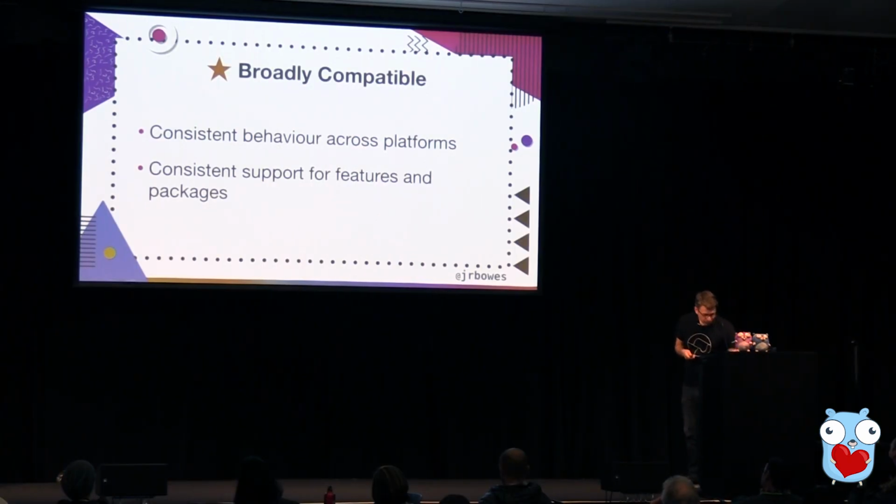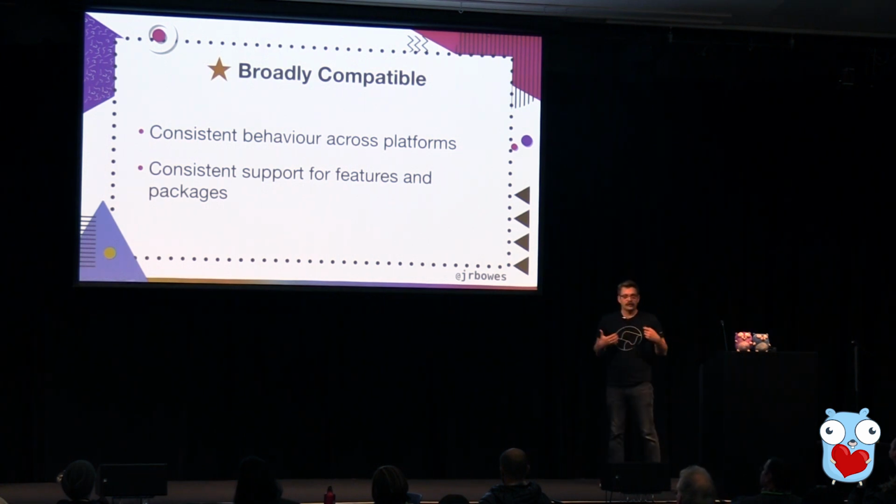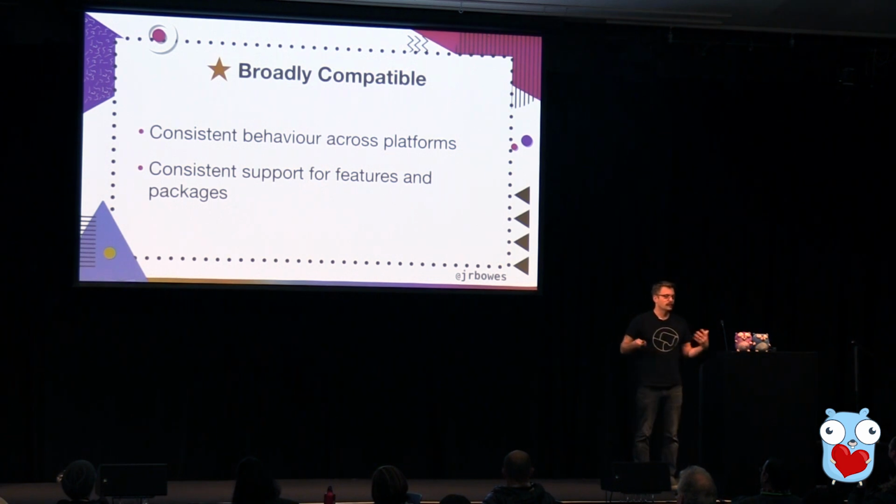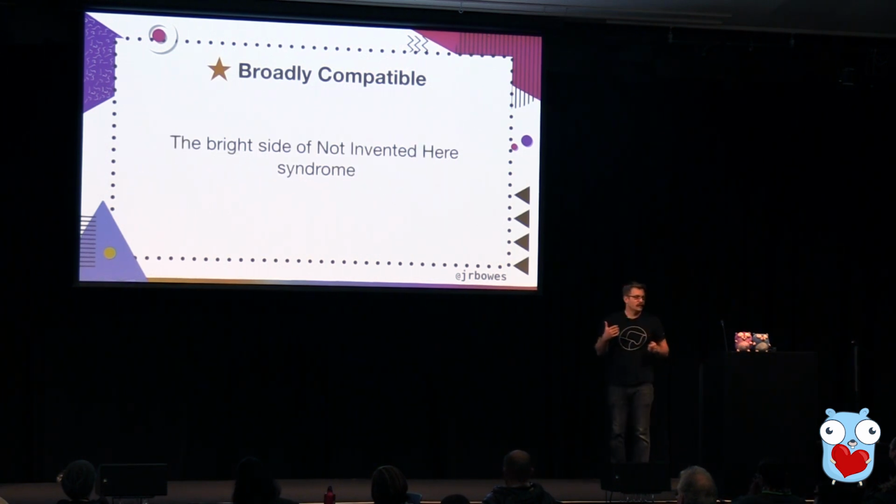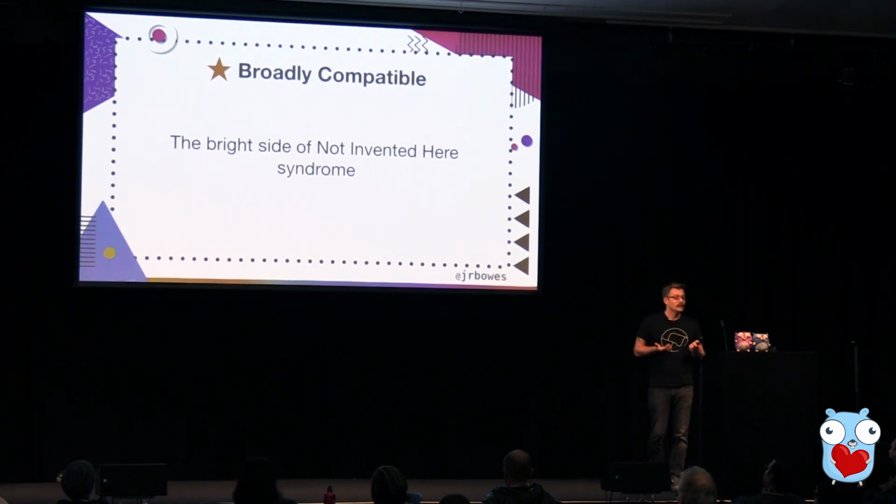The benefit, or the way that we get this from Go, is because we statically compile everything and put it all together. And I'm saying this tongue-in-cheek, but I think this is the bright side of not-invented-here syndrome in Go.